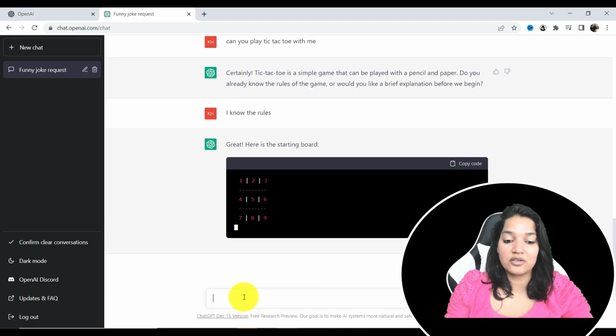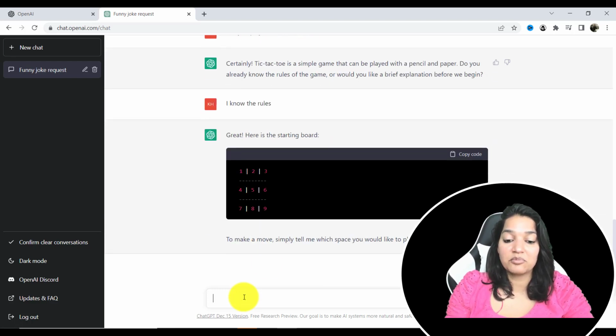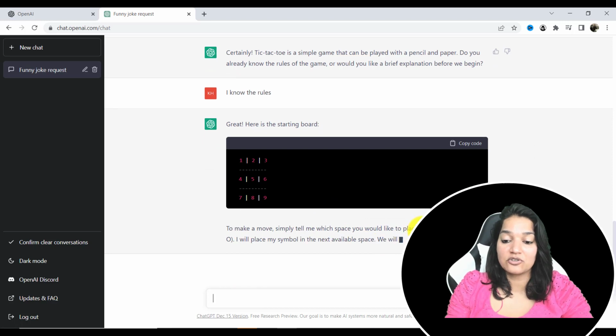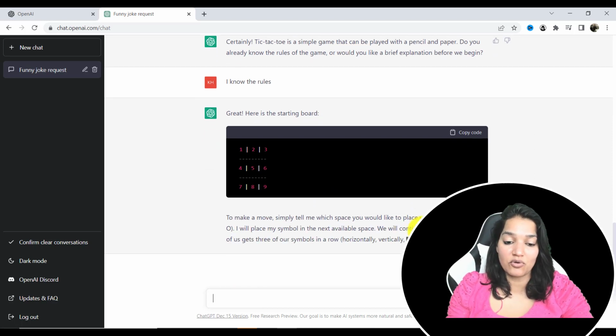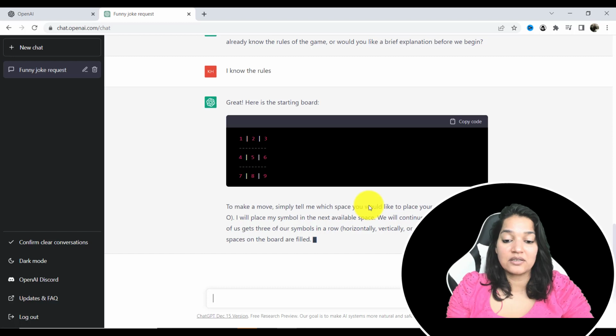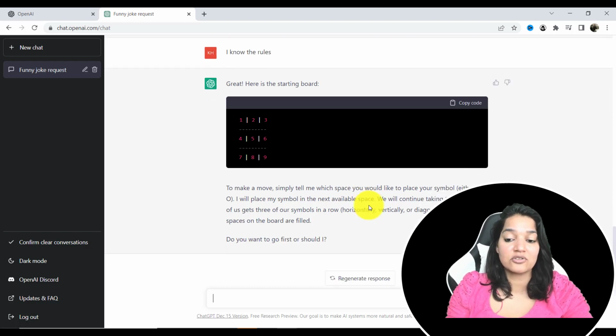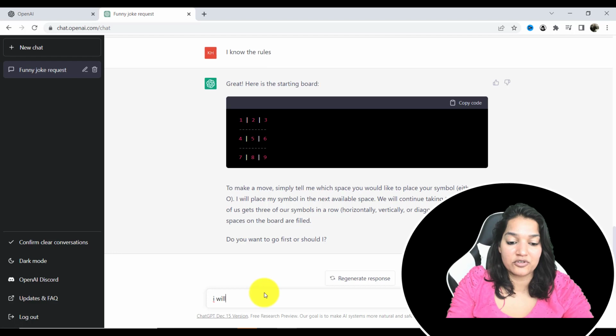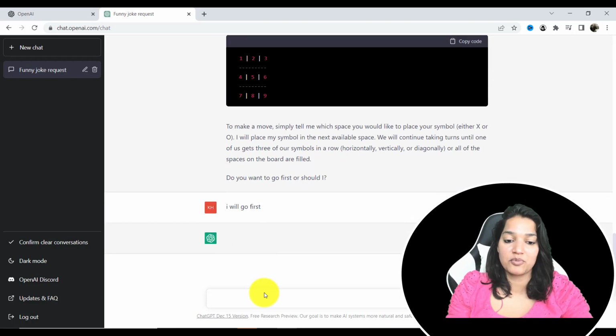Now what we're going to do here is I'm going to ask, simply tell me which space you would like to place your symbol, either X or O. I'll place my symbol in the next available space. We will continue taking turns until one of us gets 3 of our symbols in a row. So do you want to go first or should I? I'll go first. Okay, so this is what my response is.